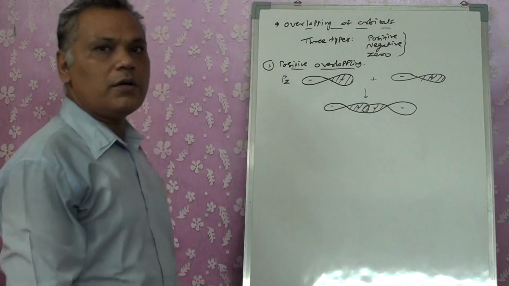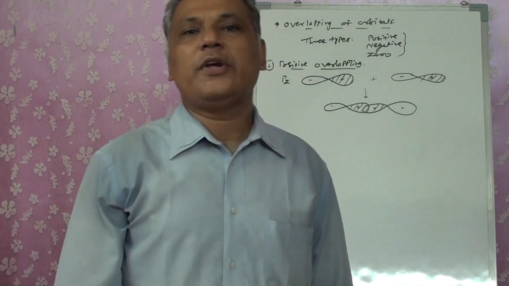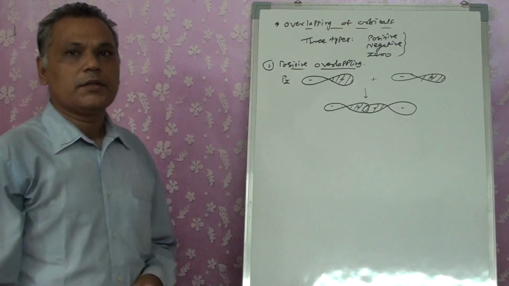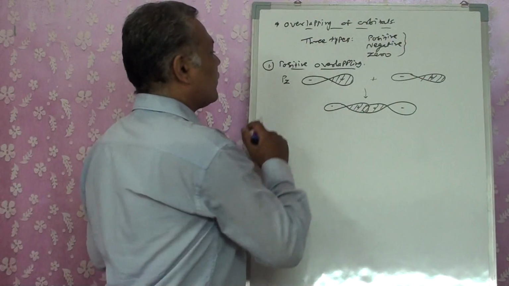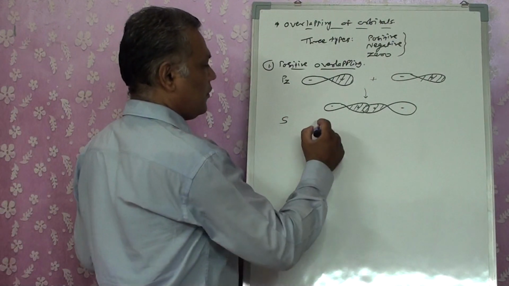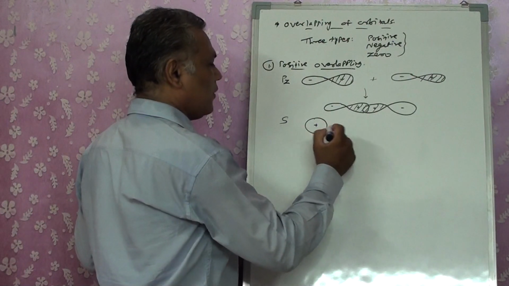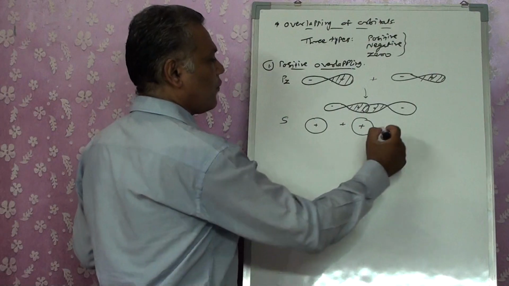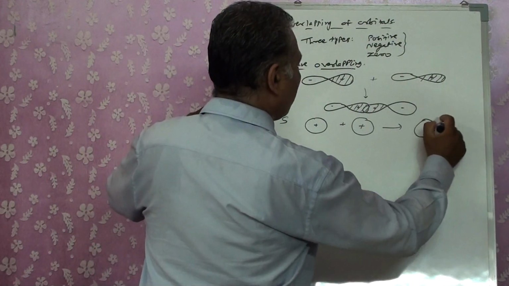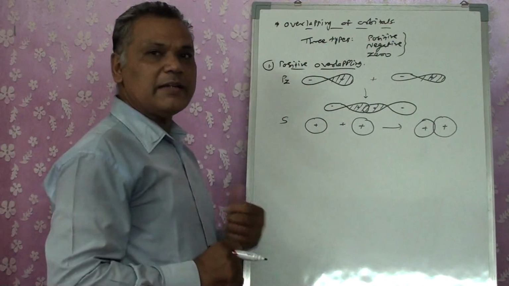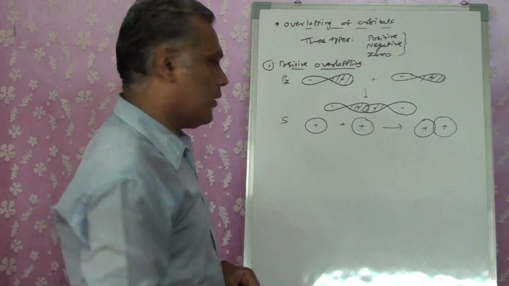Two positives are overlapping one another, so we consider it as a positive overlapping of the orbitals, right? Okay, that is your first possibility. The second: suppose we have an s orbital. We know that s orbitals are spherical, so we always get a plus sign only. When they overlap each other, we are going to get a plus only. We don't have a minus sign for that because it's spherical.